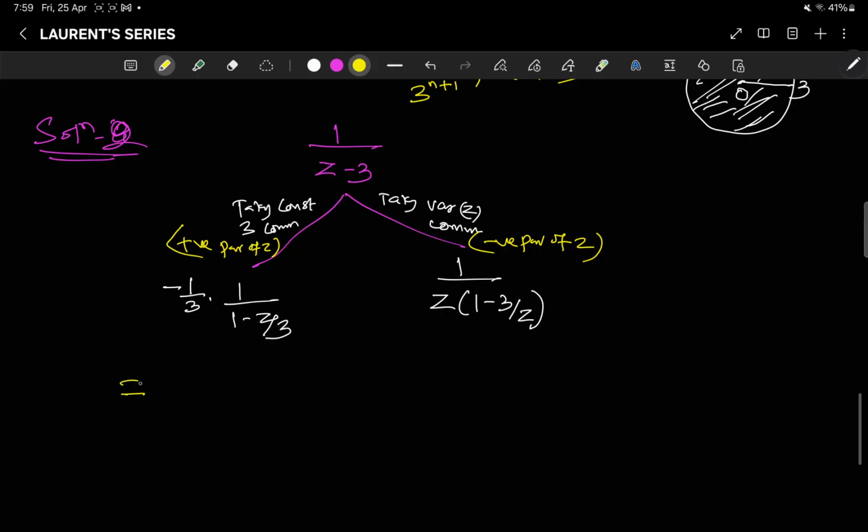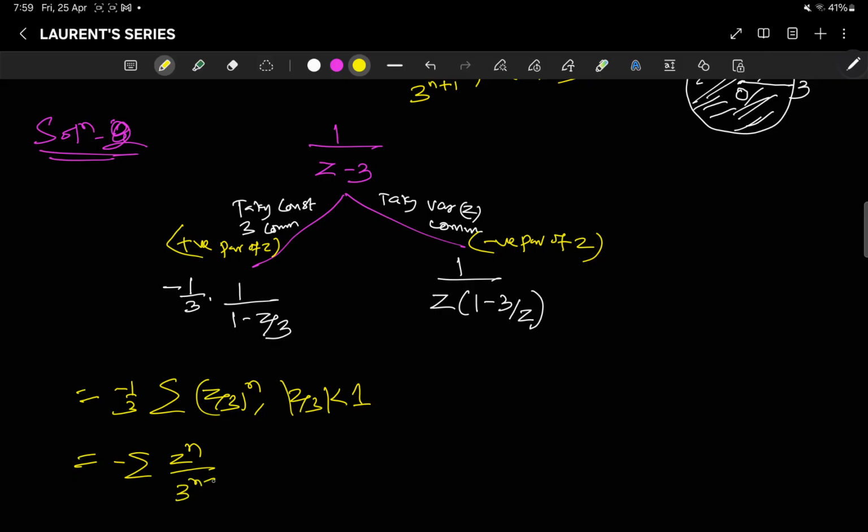So as you know, this is the same thing as your summation, where minus 1/3 is out. Minus of 1/3, summation of (z/3)^n with |z/3| less than 1. So this is equal to the summation of z^n times negative of 1/3^(n+1) with |z| less than 3.